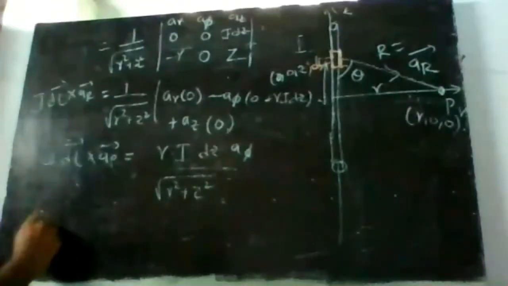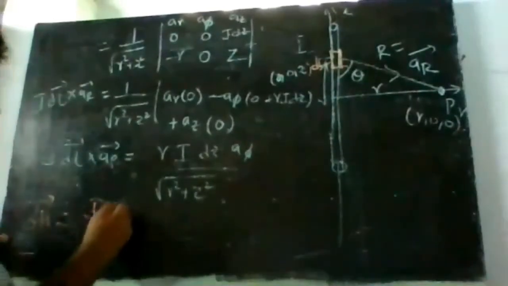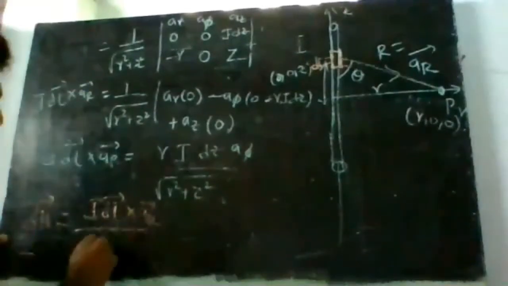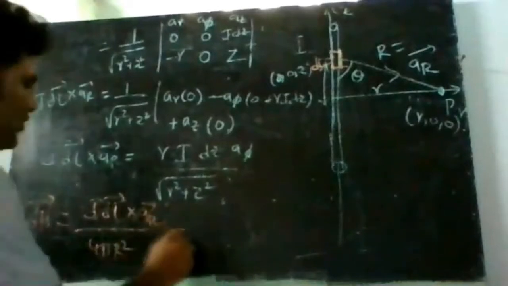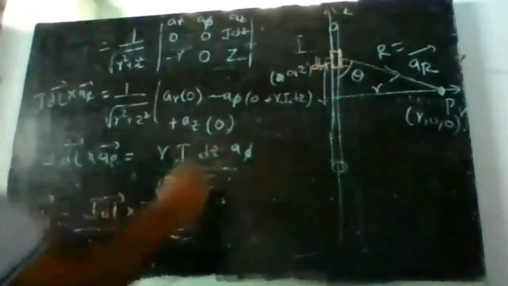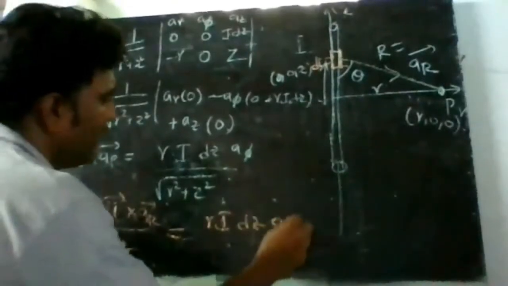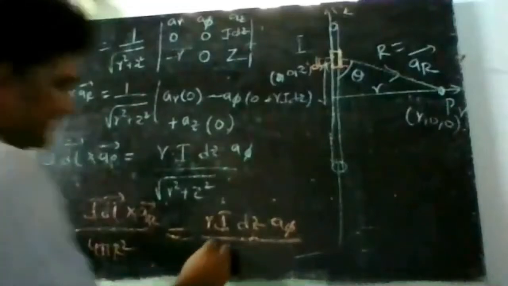Now we want DH bar. What is DH bar? DH bar is equal to IDL bar cross AR bar divided by 4 pi R square. So this is equal to, all this we have already evaluated, R into I into dz A phi divided by 4 pi R square. 4 pi is as it is.